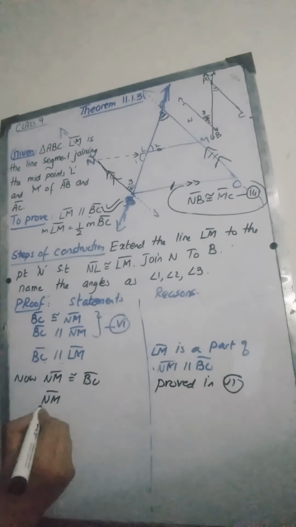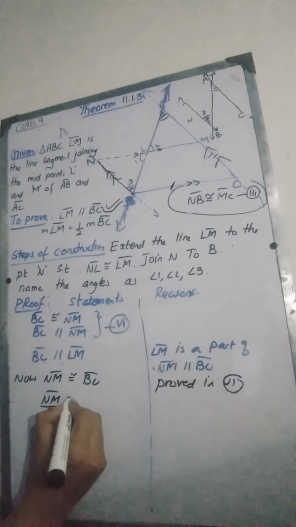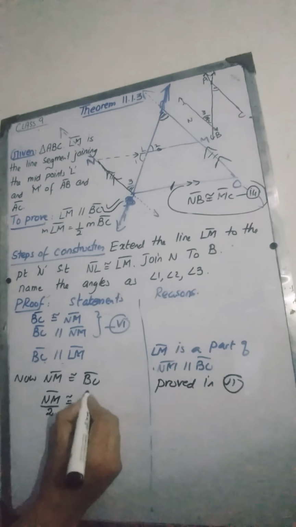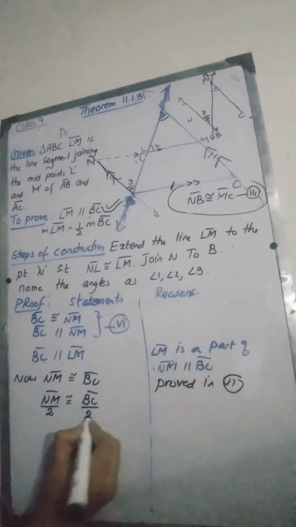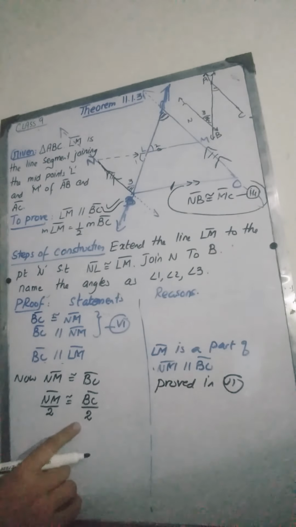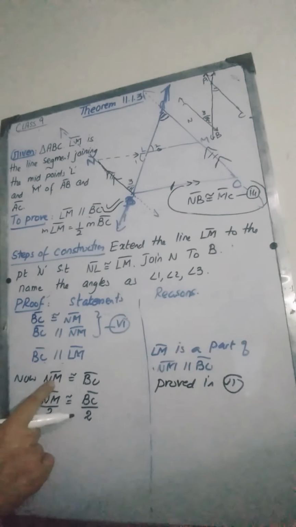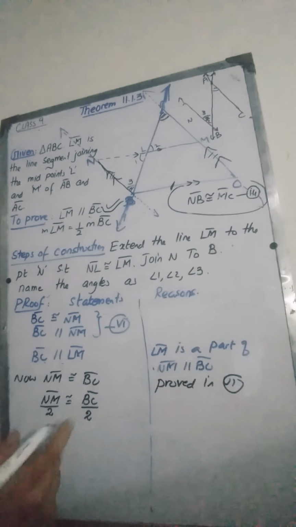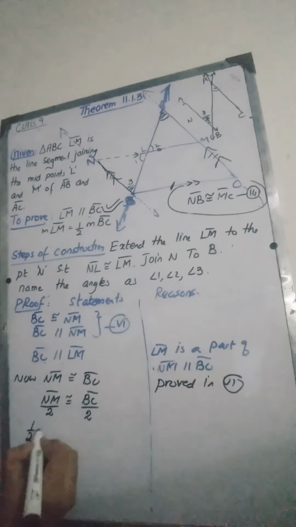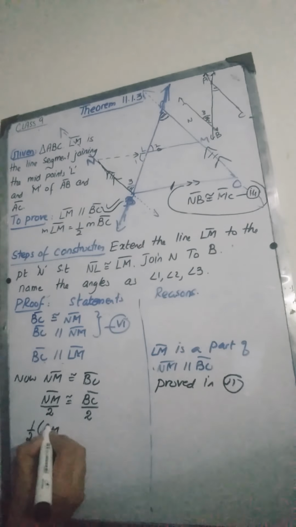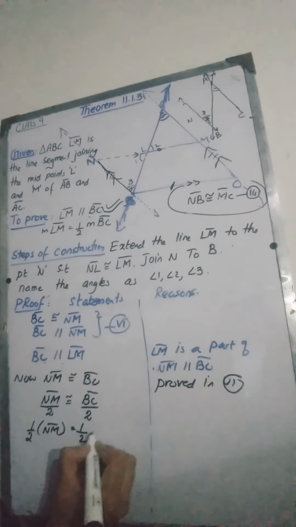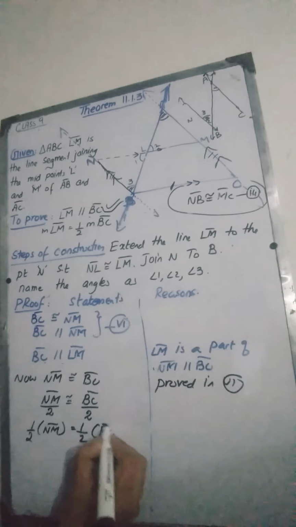Dividing by 2, half of NM will be equal to half of BC, because NM is congruent to BC. As these two lengths are equal, their halves are also equal. We can write this as half of the length NM is equal to half of the length BC.